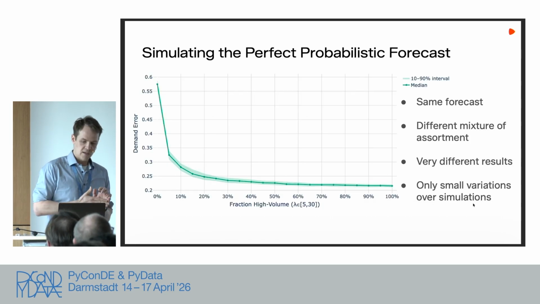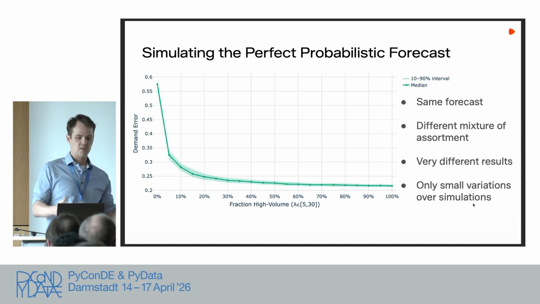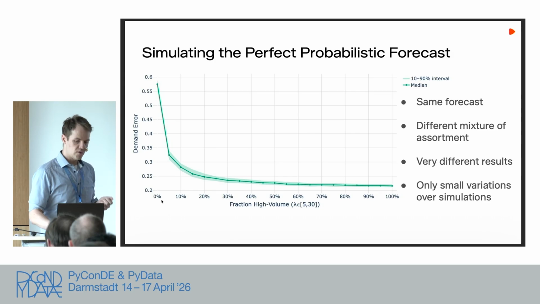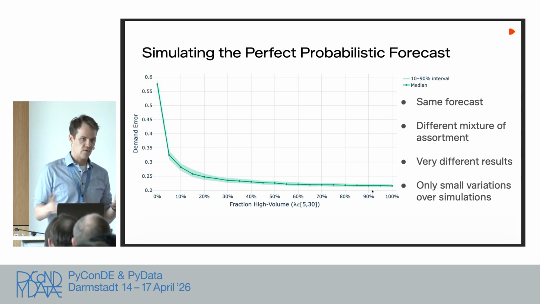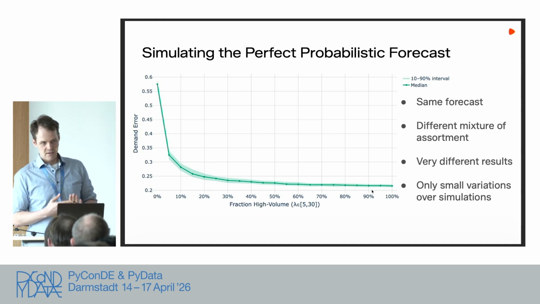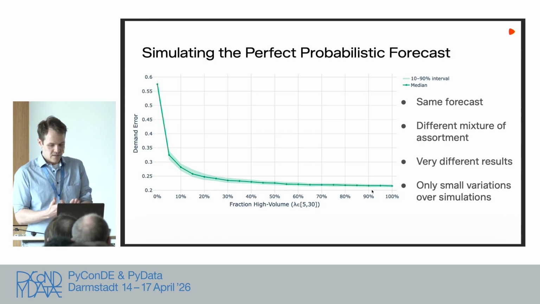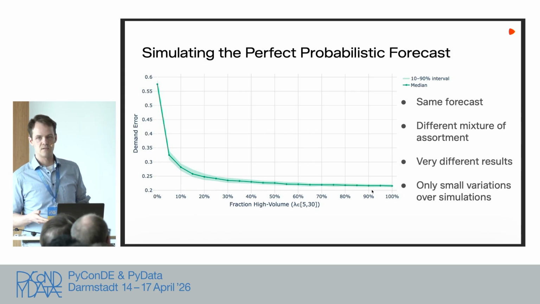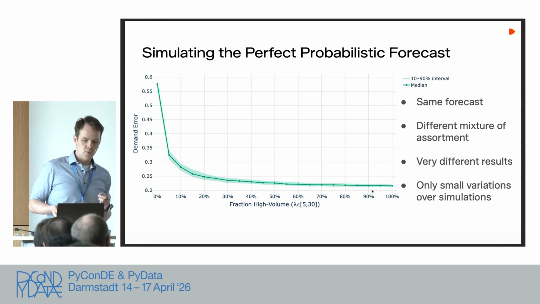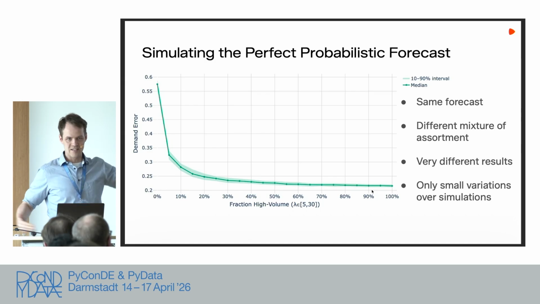And this is what's happening if we change the fraction of high sellers and low sellers. On the very left of this graph, where there's 0%, the whole assortment is low-selling articles. 100% means it's just high-selling articles, and the rest is the mixture between. So what we see is that our demand error, although this is the same forecasting model, varies quite heavily just depending on the mixture of our assortment. The values go from 0.2 to 0.6. That's quite a big range.